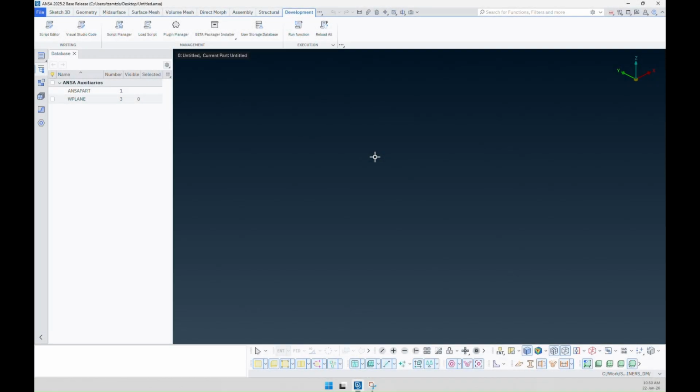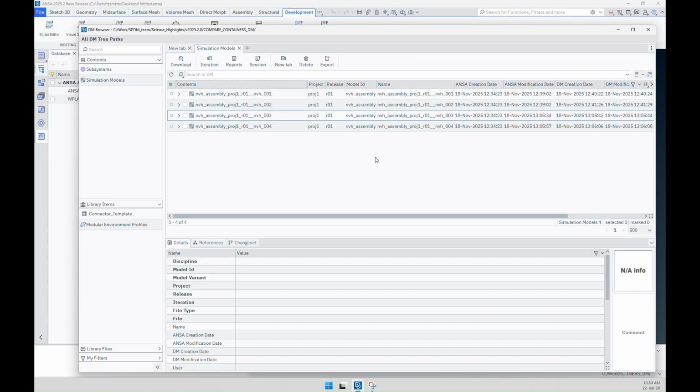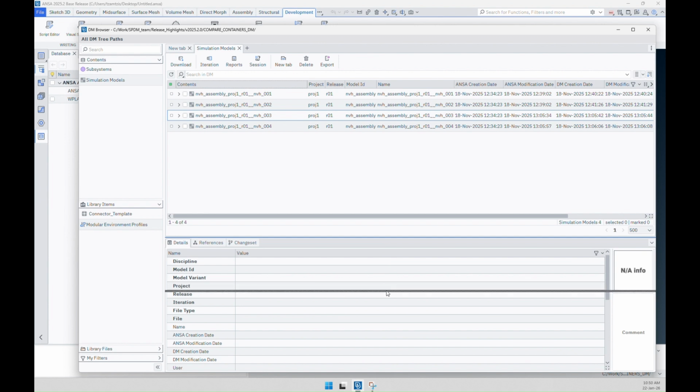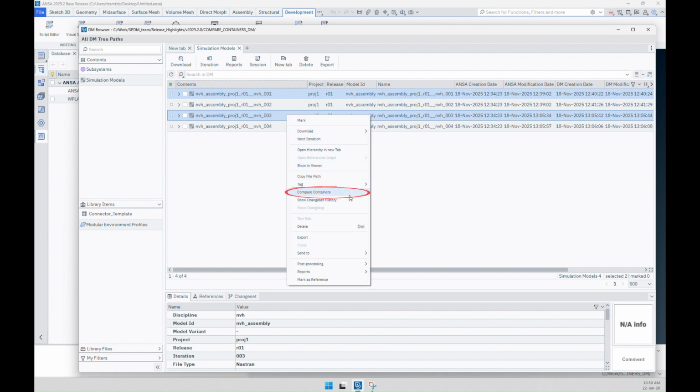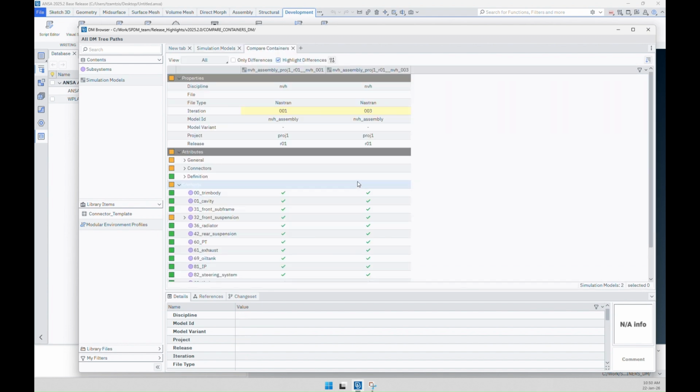ANSA is connected to a DM, where several iterations of a simulation model are stored. In the DM browser, analysts can now review changes in the model assembly. For instance, selecting iterations 1 and 3 and using the Compare Containers function, the two simulation model iterations are isolated in a new tab and compared in terms of their attributes and contents. A new category, labeled Connectors, is now available.